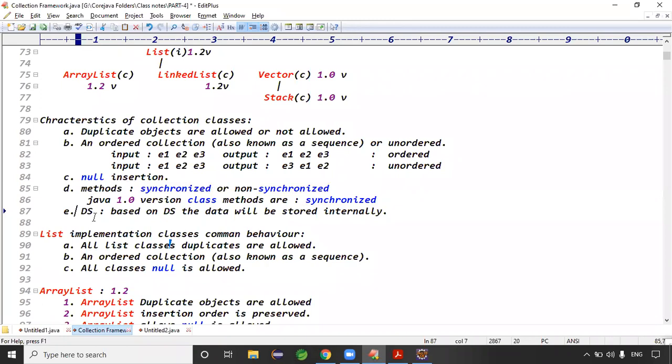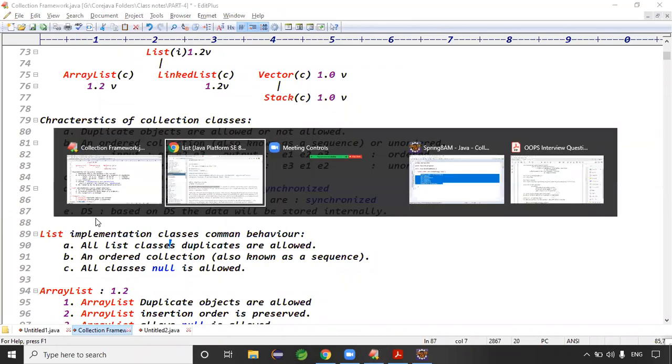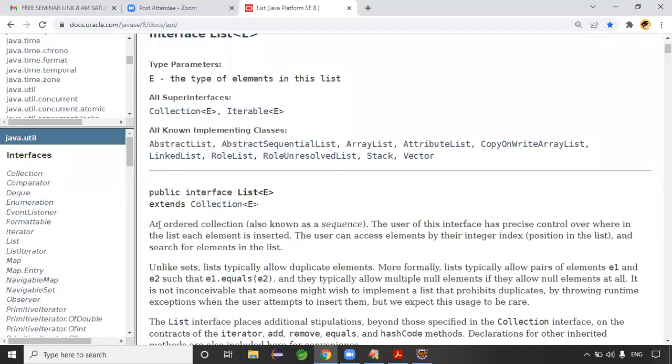See, ArrayList is a class container. ArrayList is like an ordered collection, right? The user of this interface has precise control over where in the list each element is inserted, right? So unlike sets, a list typically allows duplicate elements, right? Yes or no?